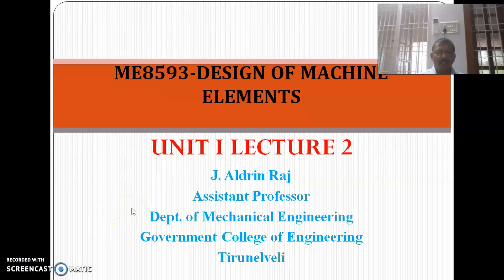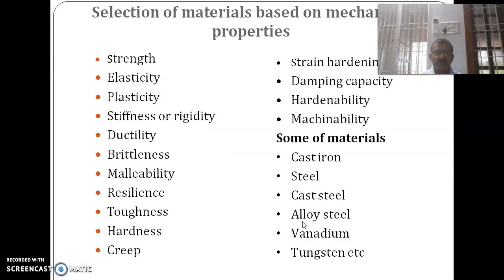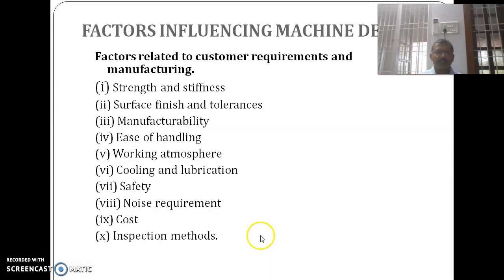Good morning to everyone. The second lecture in the topic design of machine elements is concerned with factors influencing machine design. The first topic is factors influencing machine design: the factors related to customer requirements and manufacturing. The strength and stiffness.